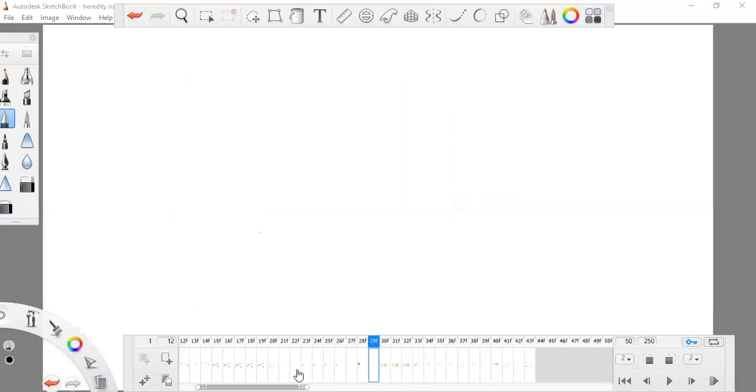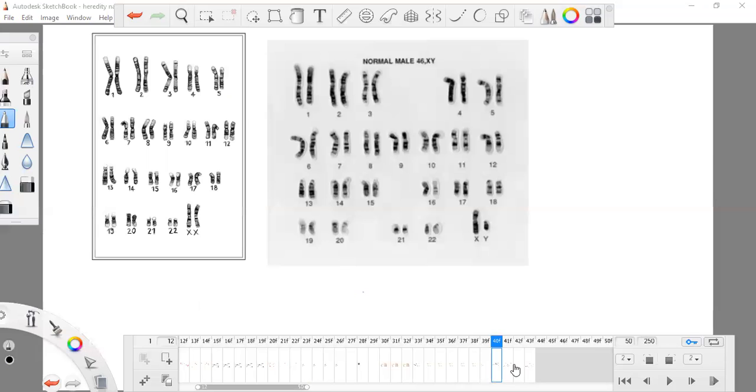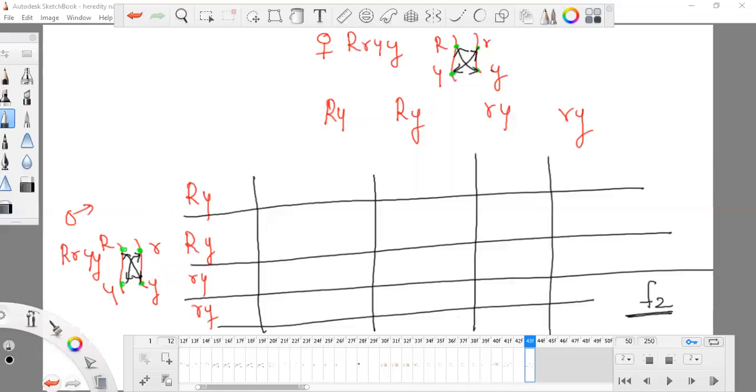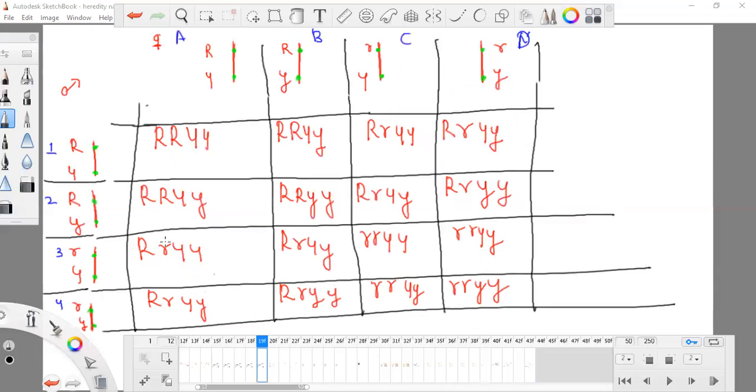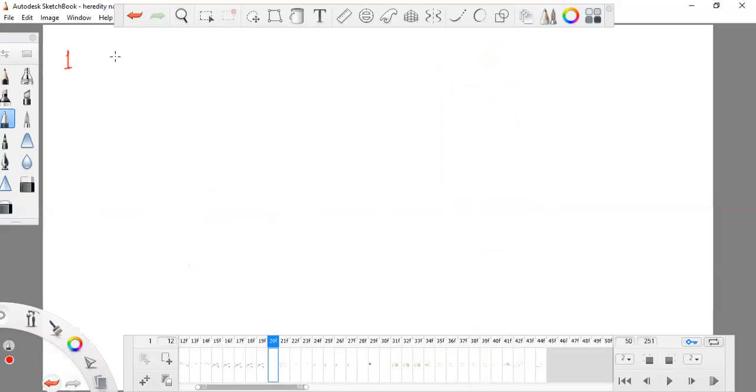Now what I really want to tell you about this type of ratio: the first law is the law of dominance. Despite anything, the dominant will express.